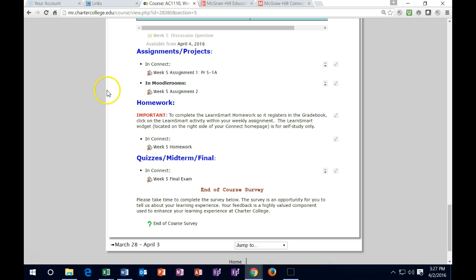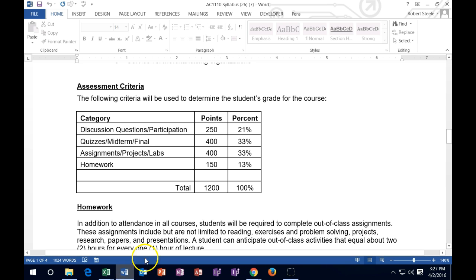Now going into that, remember that the approach I would take to this class and every class is you want to get full credit on the discussion forums. Make sure to do that because it's 21% of the grade. You might as well get full credit on that since we have the most control over it. Then get as close to full credit as you can on the homeworks and the assignments so that we can go into the quizzes with as big a point total cushion as possible.